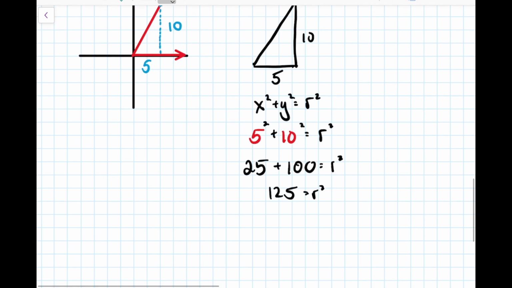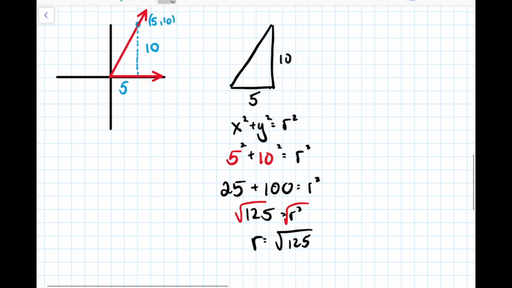And so to get rid of that square, right, we need to square root. And this is where that exact value stuff comes into play. So this is just going to be root 125. We could simplify this a bit. Again, we could do a mixed radical here, and this would become 5 root 5. But we don't actually care about mixed radicals in this chapter, so we're not going to bother. There will be times where this will just work out to a nice number. We'll see an example like that after this. But for now, we're just going to leave it as root 125. And so what we've got is that x is 5, y is 10, and r is root 125.